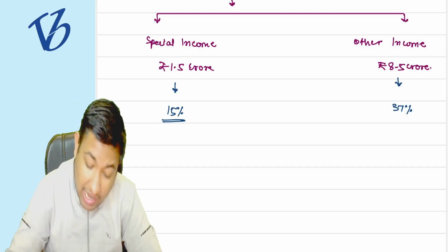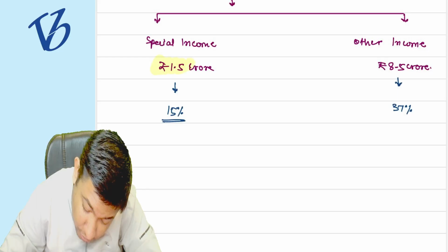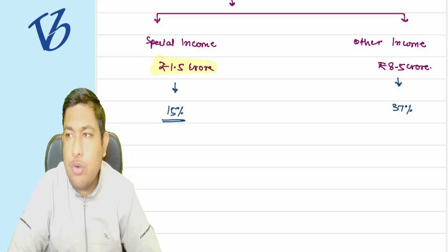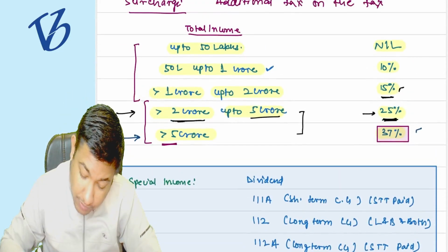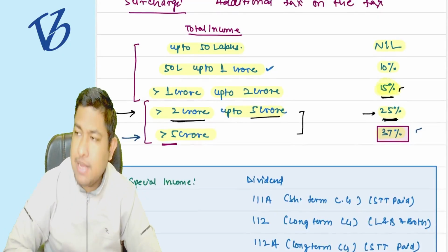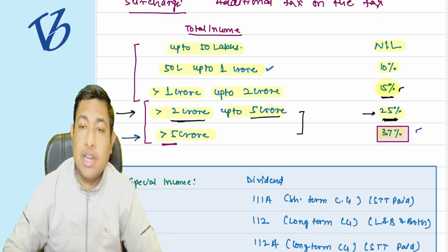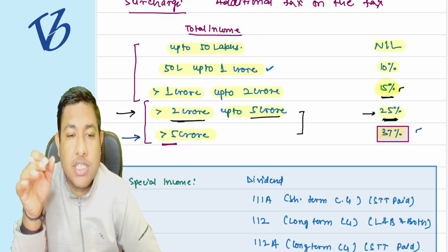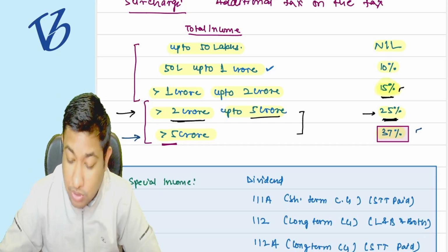But sir, I have a doubt. My special income is 1.5 crore rupees only, and that comes under the 15% slab. Yes, so it's 15%. Whether it is restricted or not, we do not care, because it is only 15% anyway.